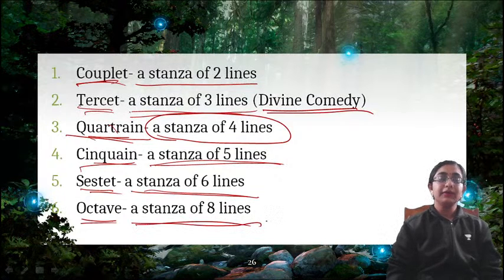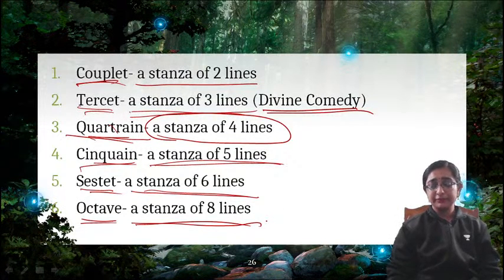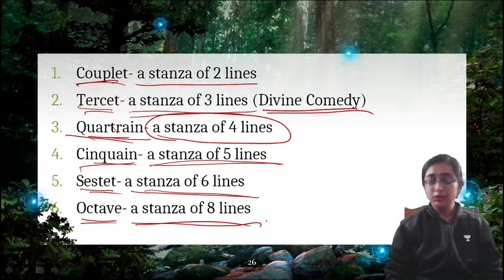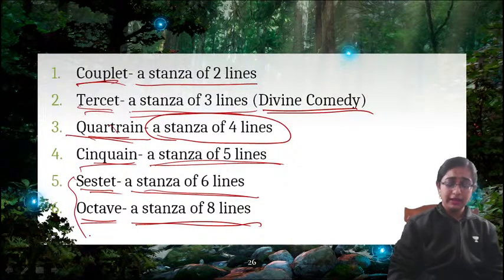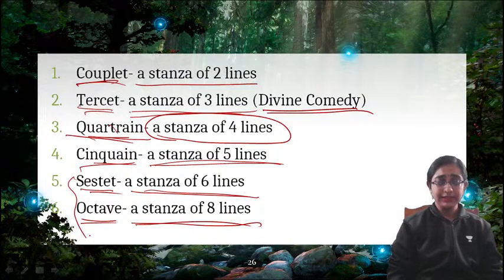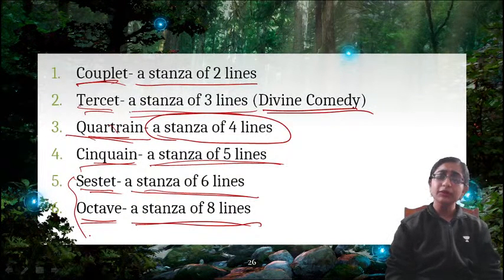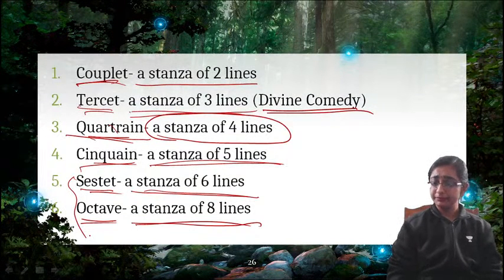So there are mainly these kinds of stanza form: couplet, tercet, quatrain, cinquain, sestet and octave. Octave and sestet we often use in Petrarchan sonnet, right? And quatrain we use in Shakespearean sonnet. So these are all stanza forms.